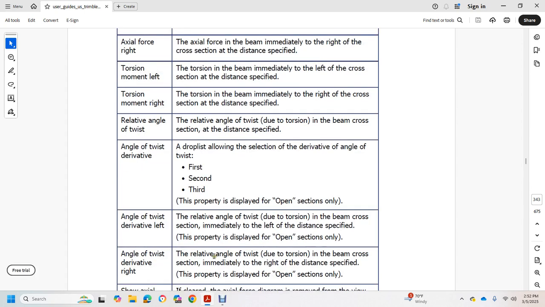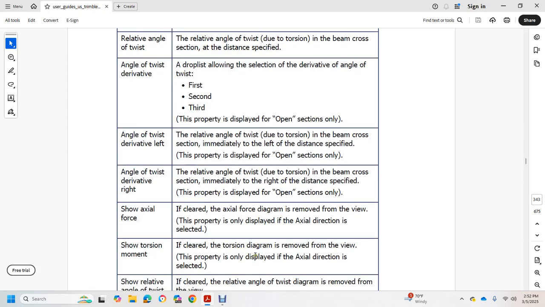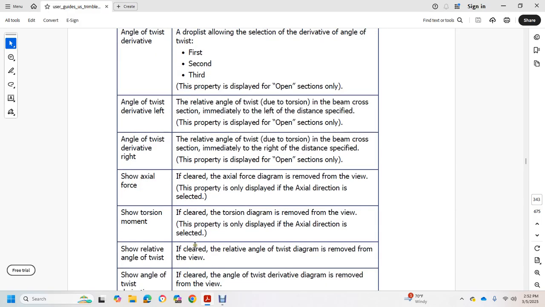Angle of twist derivative right: the angle of twist due to torsion at the beam cross section immediately to the right of the distance specified. Property displayed for open sections only. Show axial force: if cleared, the axial force diagram is removed from the view. Property only displayed with the axial direction. Select show torsion: if cleared, the torsion diagram is removed from the view. Property only displayed with the axial direction.